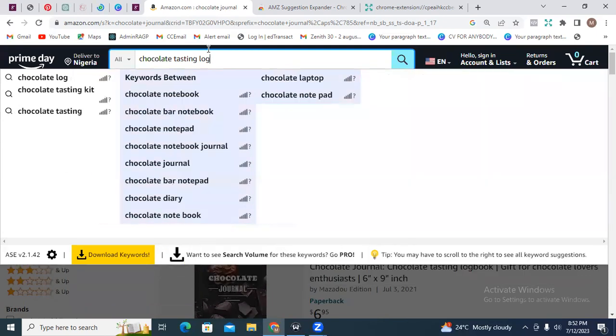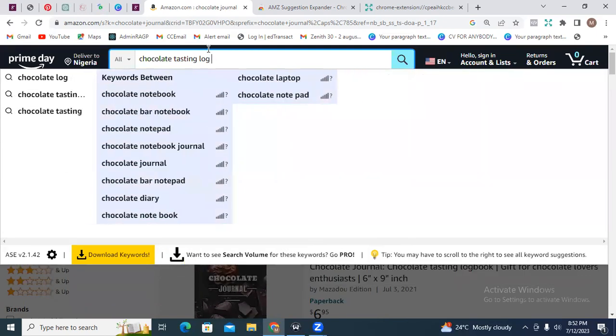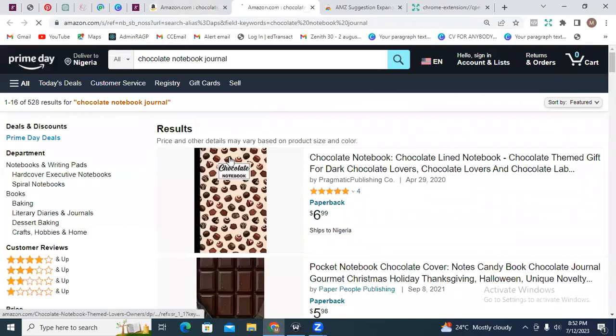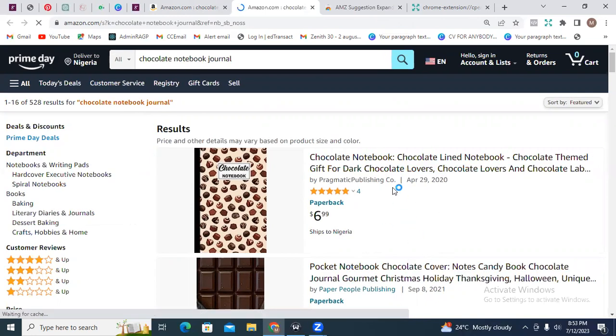So chocolate tasting logbook. Let's see. Okay, we have chocolate notebook journal. Let's look out for this. So we have 528 results for chocolate notebook journal. So that is how you actually go about it.